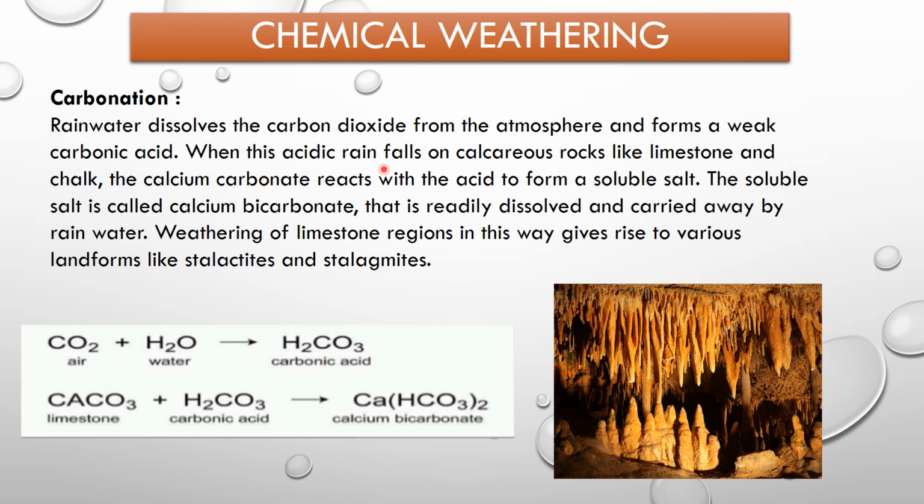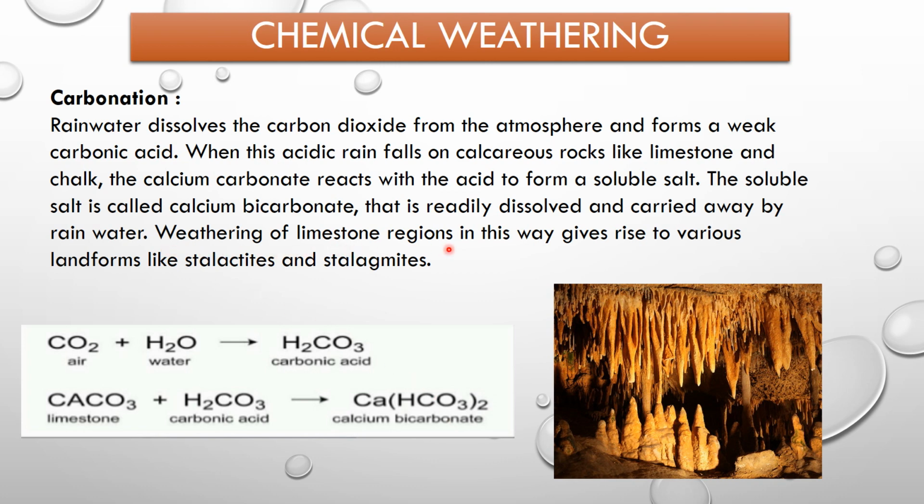When this acidic rain falls on calcareous rocks like limestone and chalk, the calcium carbonate reacts with the acid to form a soluble salt. The soluble salt is called calcium bicarbonate, that is readily dissolved and carried away by rainwater. So here you have calcium carbonate reacting with carbonic acid to form calcium bicarbonate.